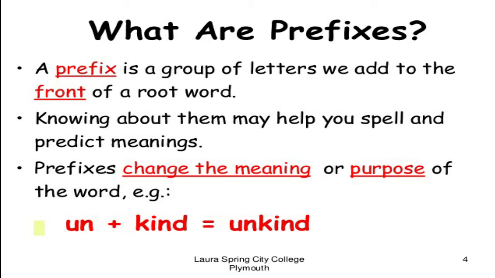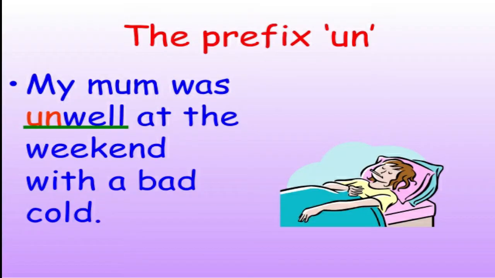Now let's see an example. The word is kind. By adding un, you are making it unkind. Unkind is the antonym of kind. Is it clear? Let's see some more examples of prefixes.